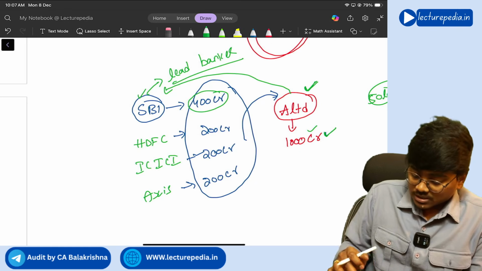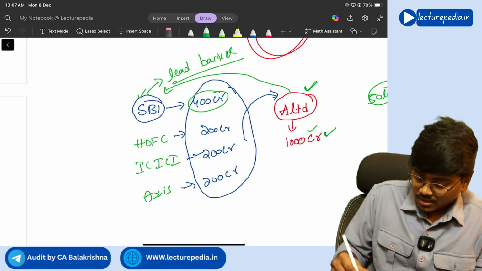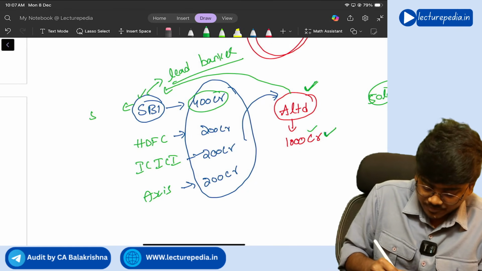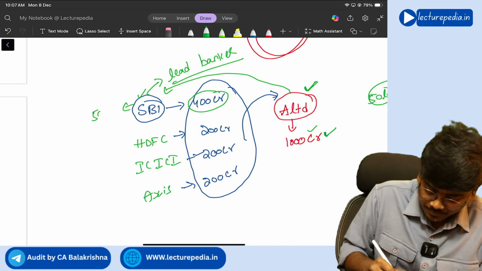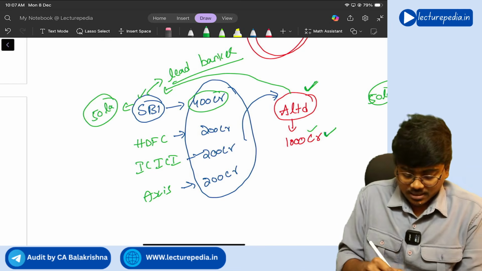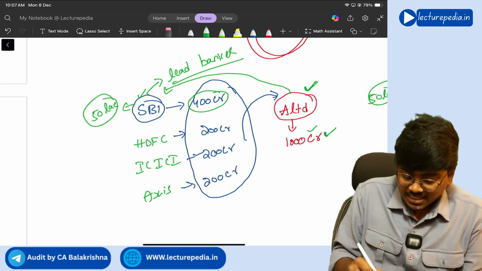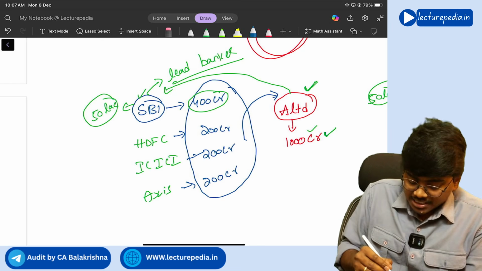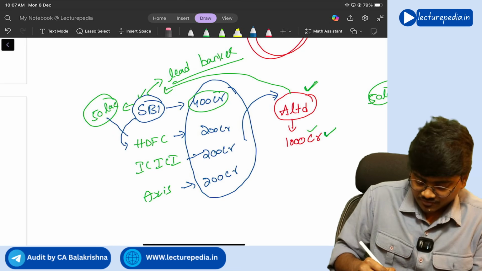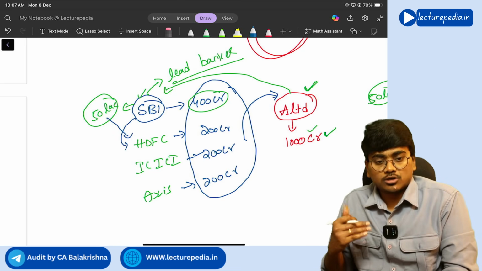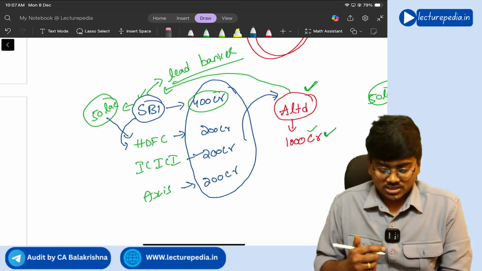That entire 50 lakhs A Limited will pay to SBI Bank. Now, SBI Bank has to give the EMI portion of HDFC Bank to HDFC Bank. From this 50 lakhs, whatever portion of EMI belongs to HDFC has to be given to HDFC.